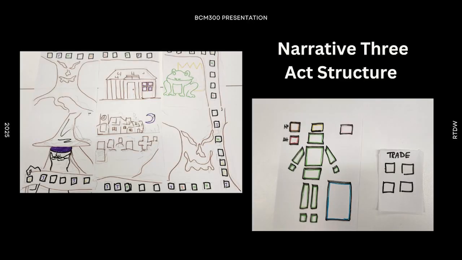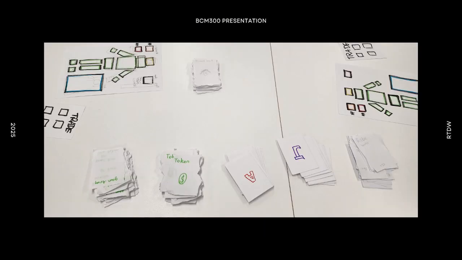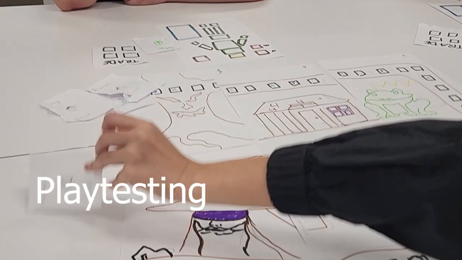The narrative 3-act structure we developed helps strategize the layout and the objective of the game, where the beginning part of the game is considered the most important. The first act is framed in the call to action and sets up the experience of the following acts. This usually involves the players deciding on a strategy to win.